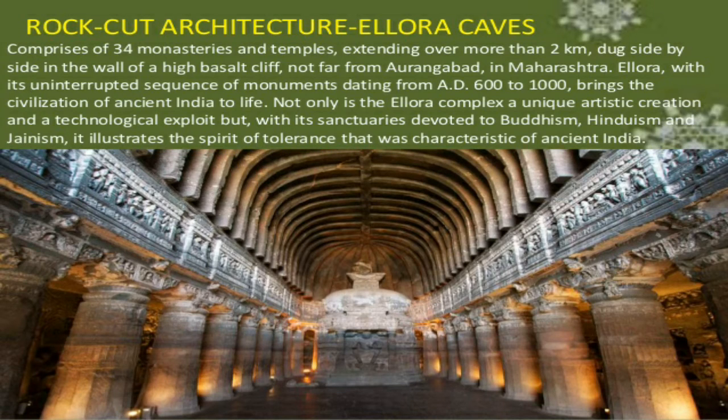So, the architecture of Ellora caves comprises 34 monasteries and temples over more than 2 km, dug side by side in the wall of a high basalt cliff not far from Aurangabad in Maharashtra.